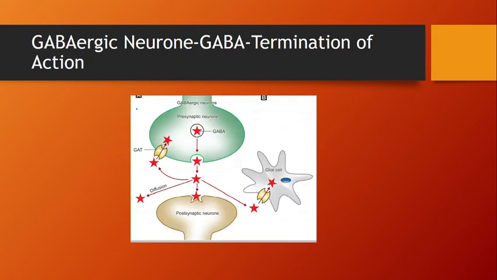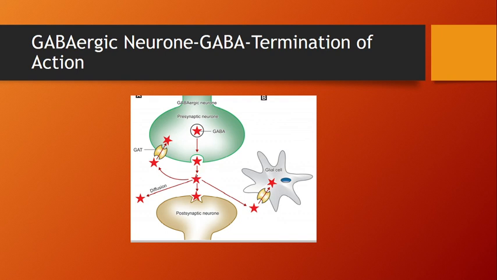Now next we will see the termination of action of the GABAergic neuron. GABA is a very important inhibitory neurotransmitter. Now you can see that this is the GABAergic neurotransmission. So this is the presynaptic neuron, again the postsynaptic neuron, and again GABA, which is gamma aminobutyric acid.